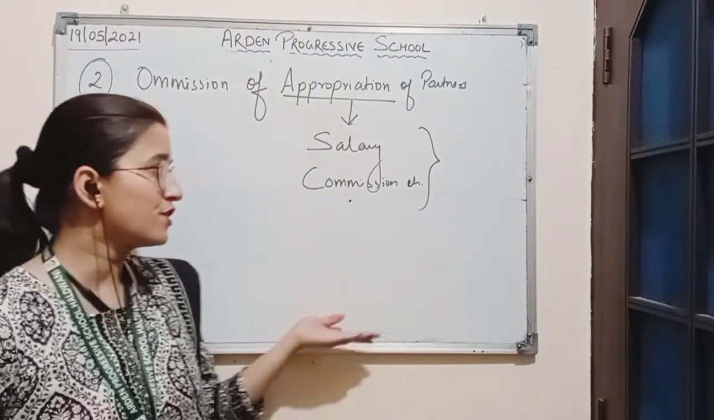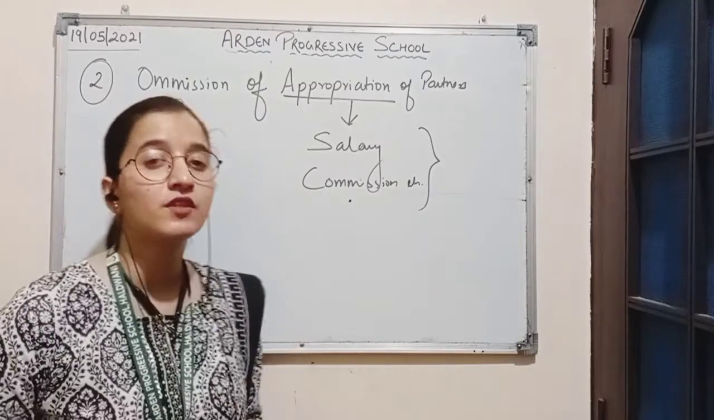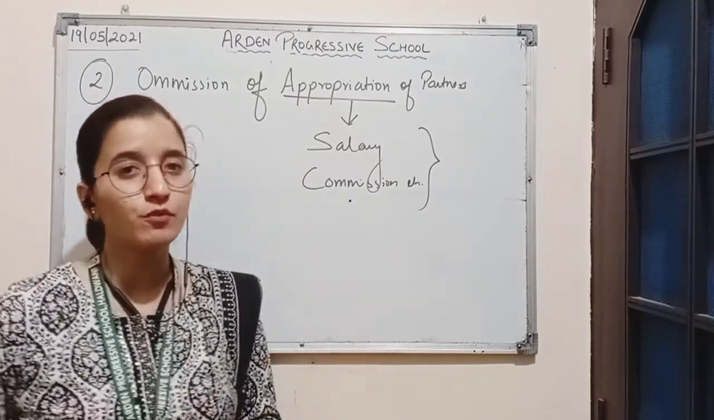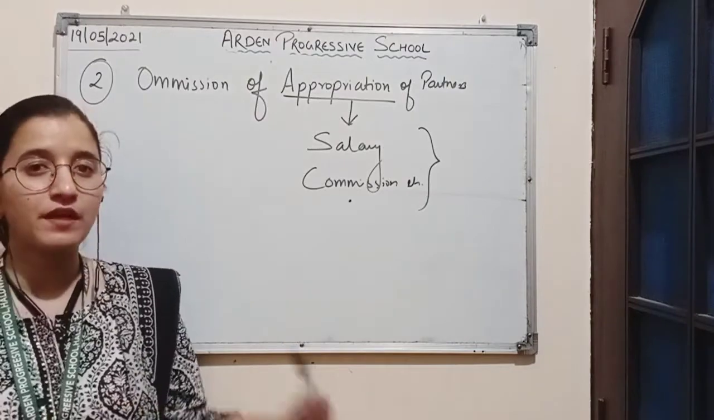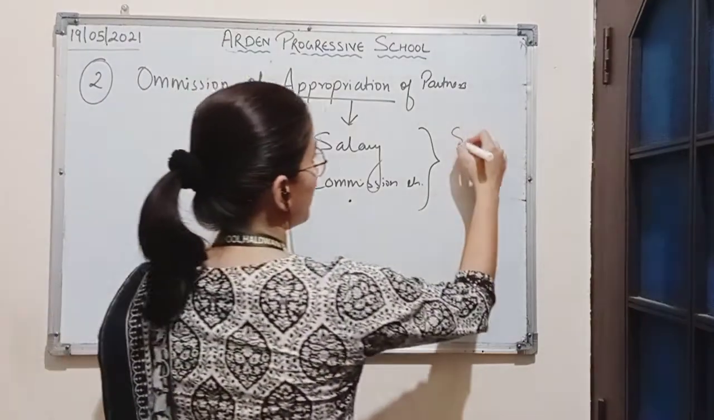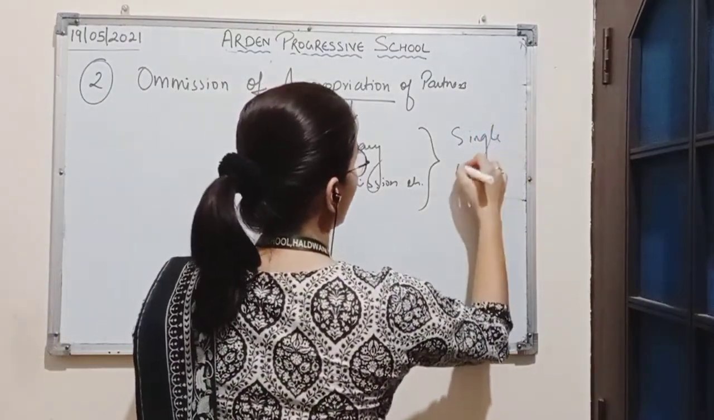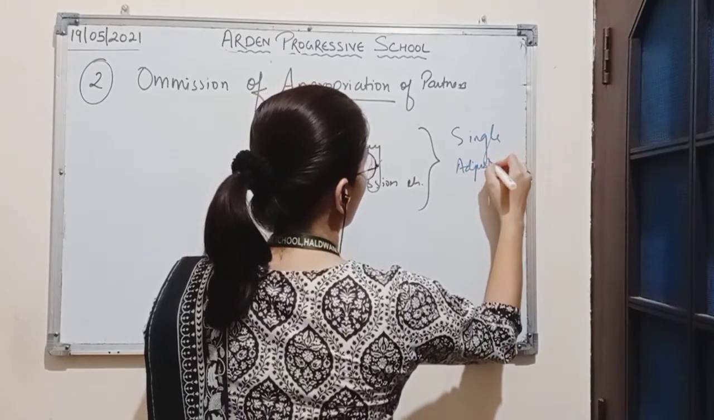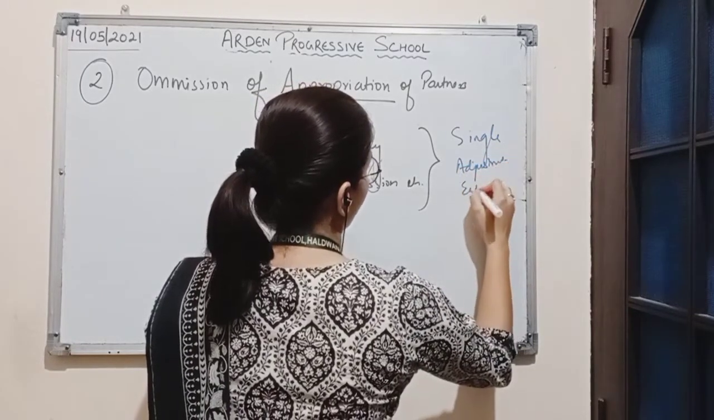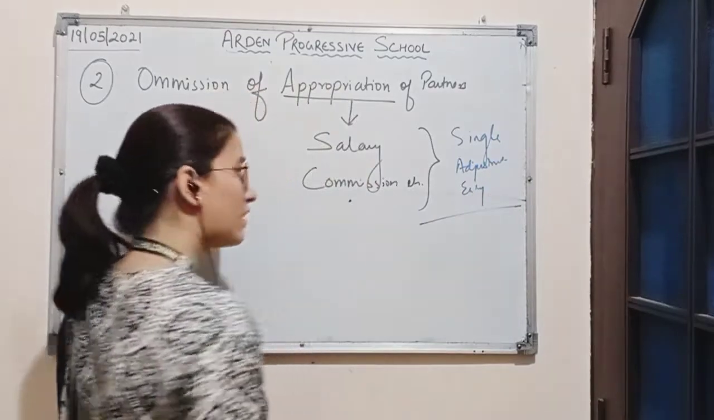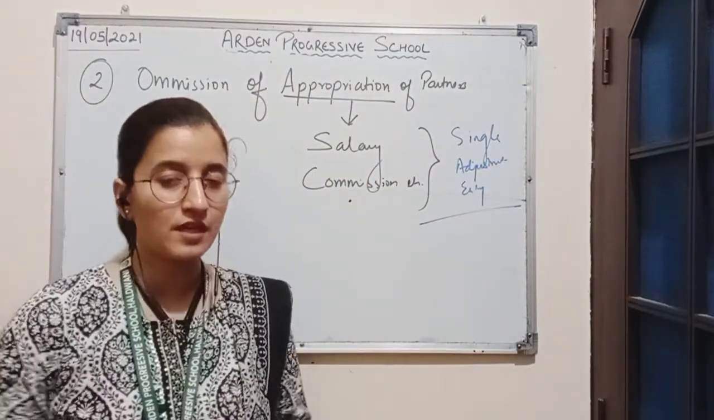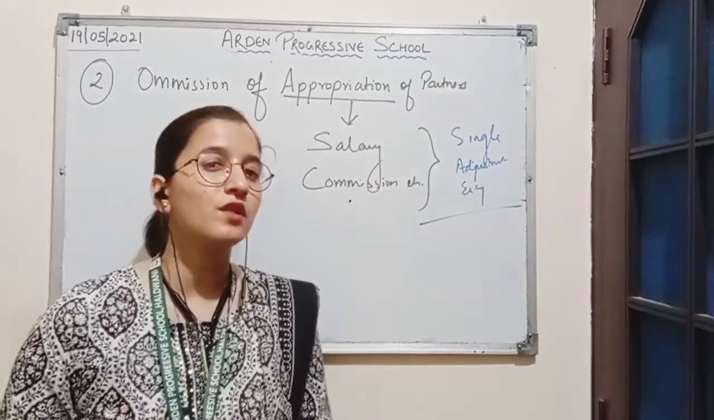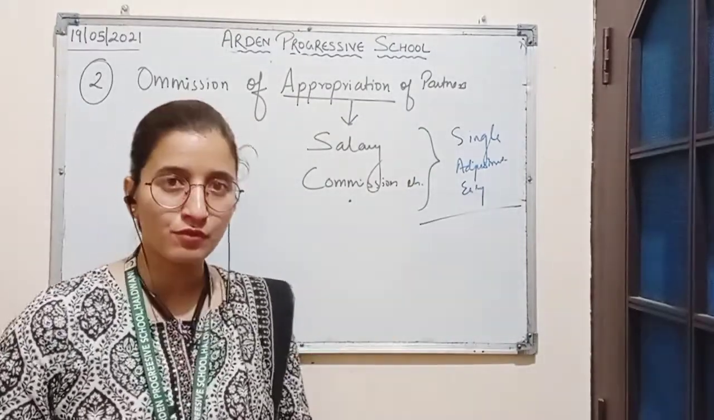So if the partnership firm forgets to record the transactions relating to the appropriations of the partners, this error will also be rectified by passing a single adjustment entry. Rectification can be done by just passing a single adjustment entry. Let's see how to solve the question based on this type of error.